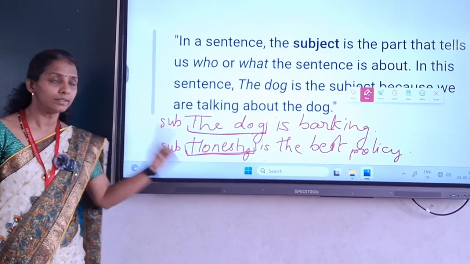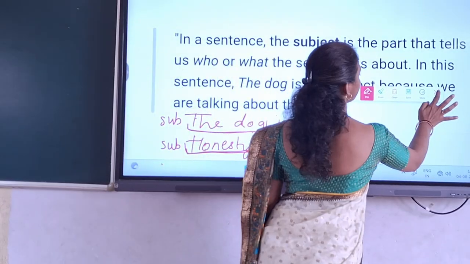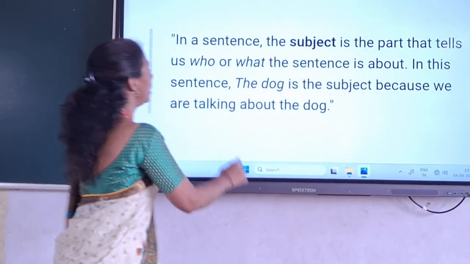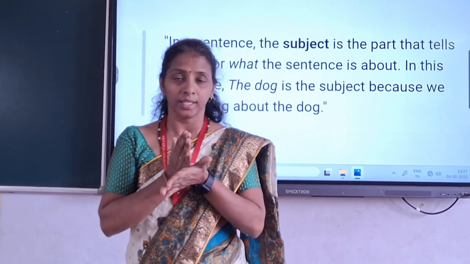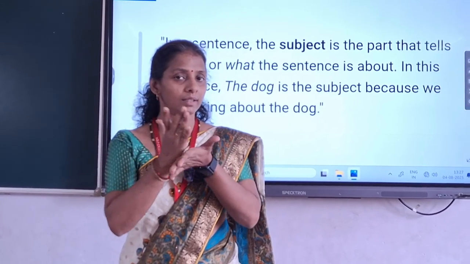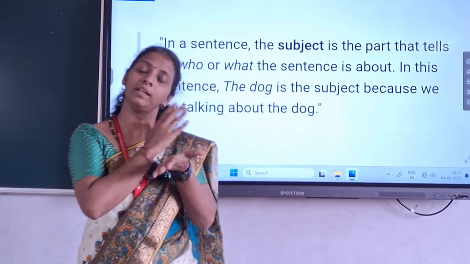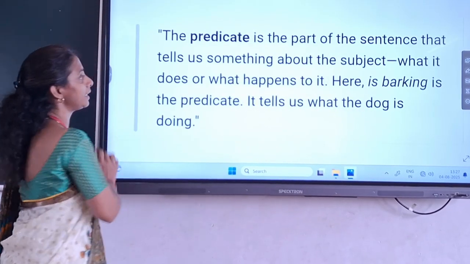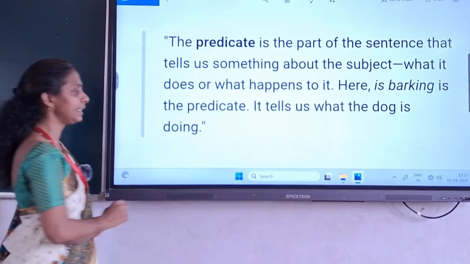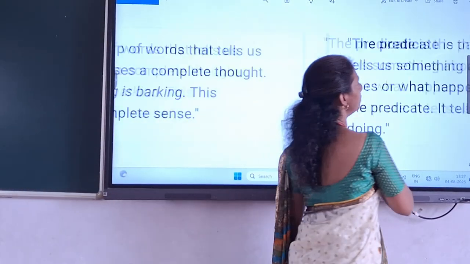Is it clear? Okay. Now, we have understood what you mean by subject and how we have to identify it in a sentence. Now let us move to the next part, that is predicate. Once again, we'll take the same sentence.